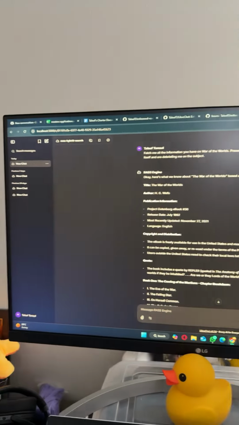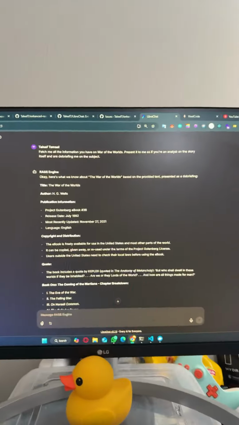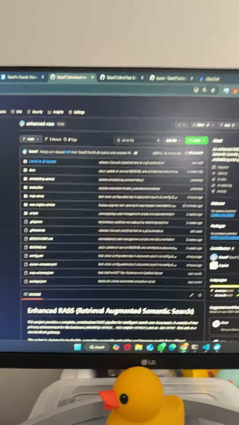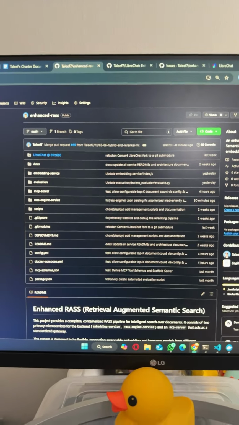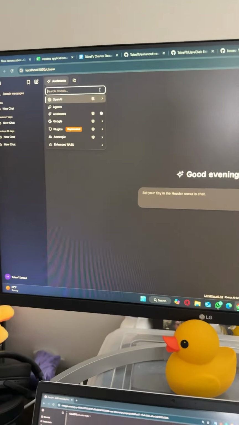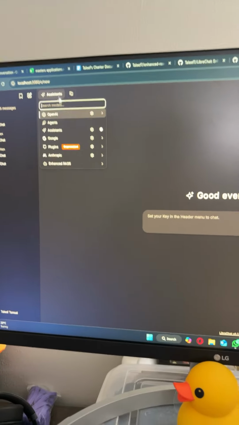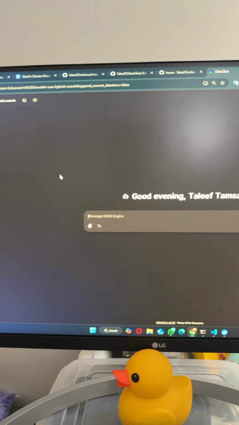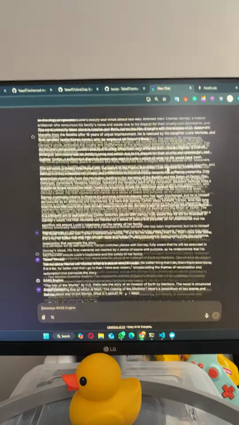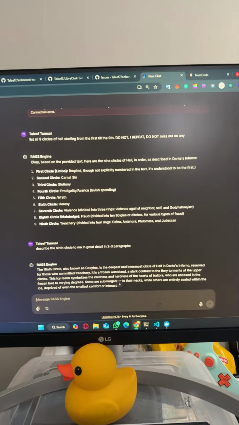And here's how the LibreChat interface looks. It's pretty similar to how OpenAI's ChatGPT layout is. So I created my own fork of the LibreChat repository, and I created a sub-module of it in my main enhanced RAS repository. And I've just been trying to refine the whole user experience since then, since my backend is already in place. So my project has an MCP server, and I can just go here and enable RAS hybrid search and start here. I've done tons of testing and prompting already with loads of various results.